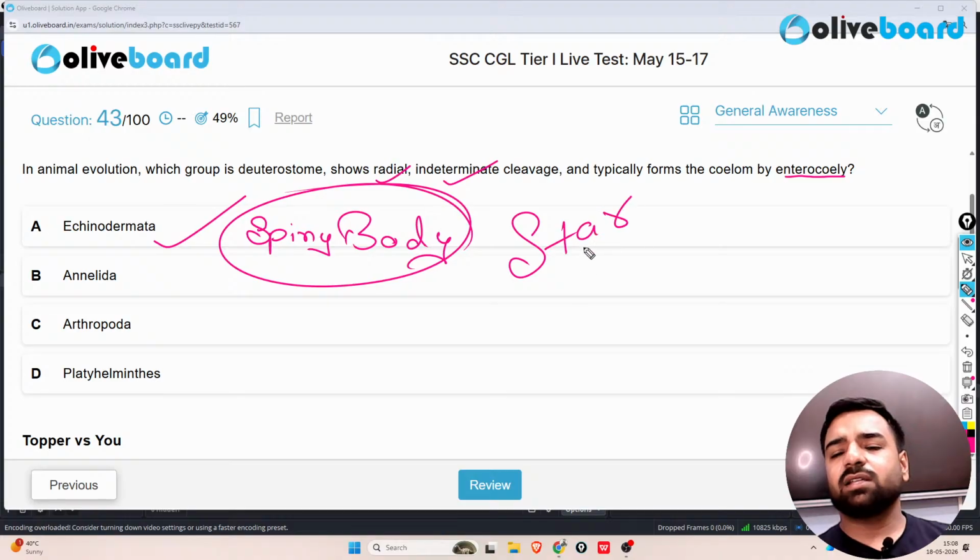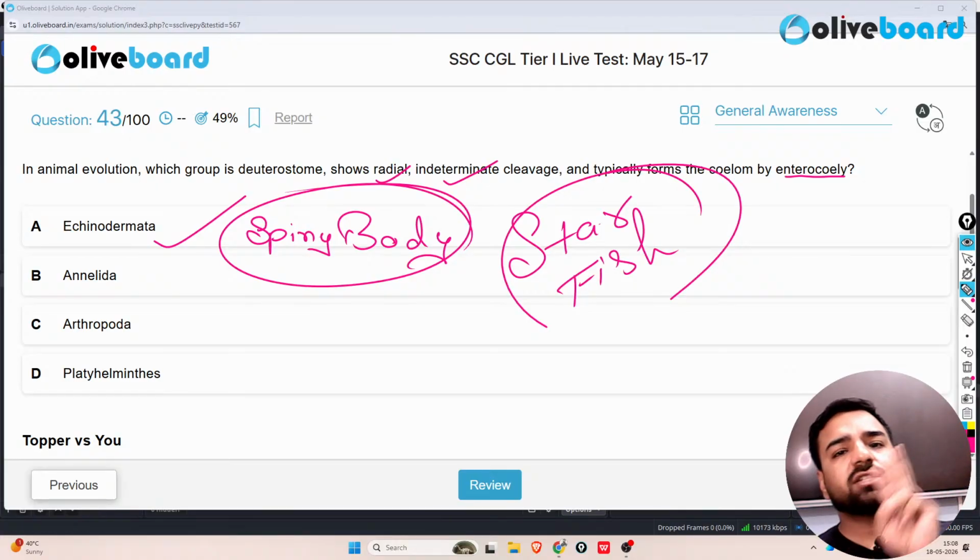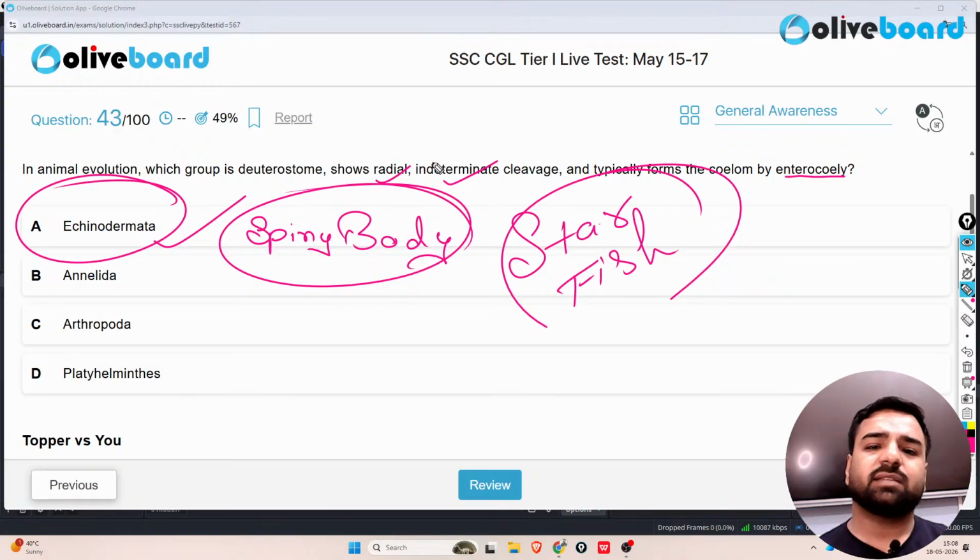What is the perfect example? The perfect example is a starfish. And guys, do you know starfish is not a fish? Just like sea cucumber. Sea cucumber is not a cucumber. Seahorse is not a horse. Similarly, starfish is not a fish. That's in the part of Echinodermata, and these are the properties.